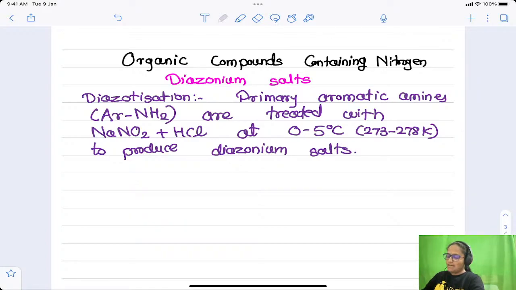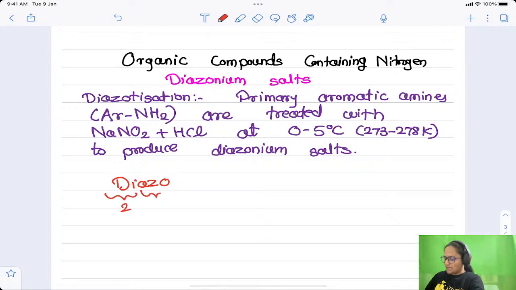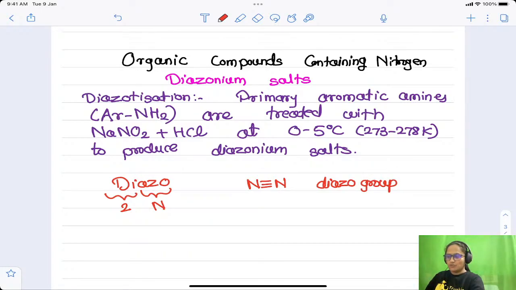So what does diazo mean? In the word diazo, di stands for 2 and azo stands for nitrogen. So it contains 2 nitrogen atoms which are connected to each other by a triple bond or double bond in its resonance. This group is called the diazo group. The diazo group is introduced in the molecule, and therefore it is called the diazotization reaction.